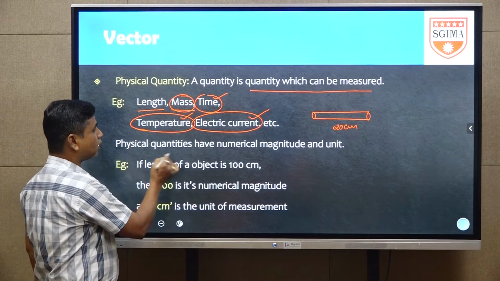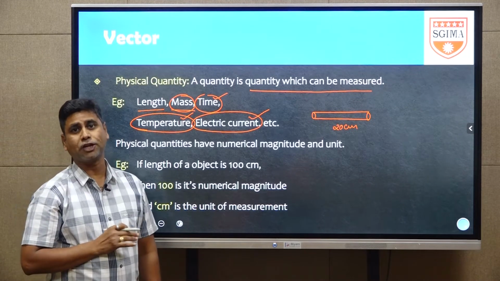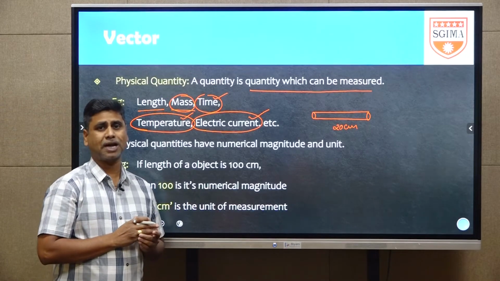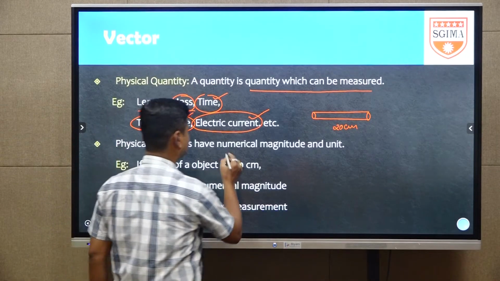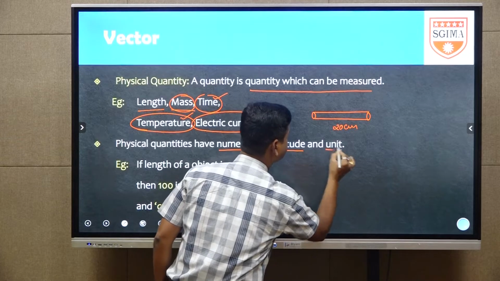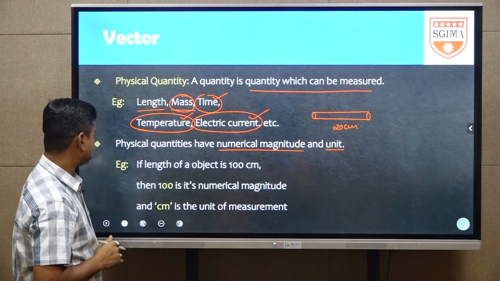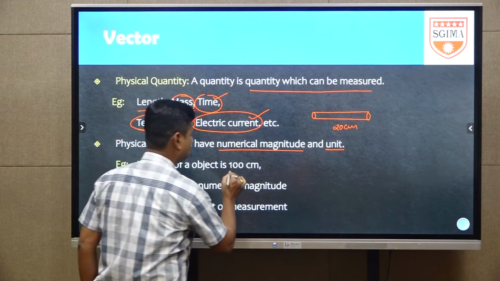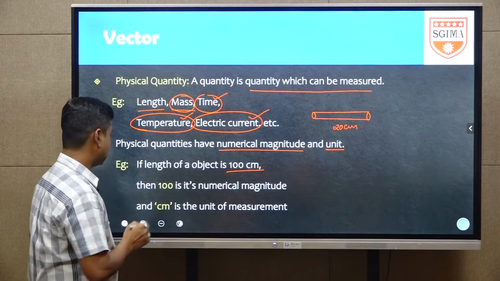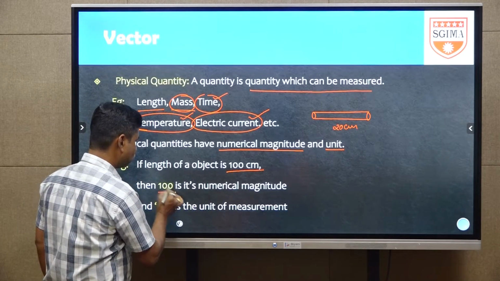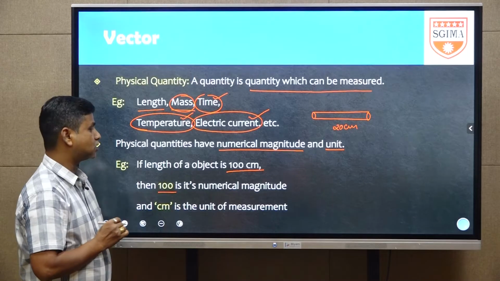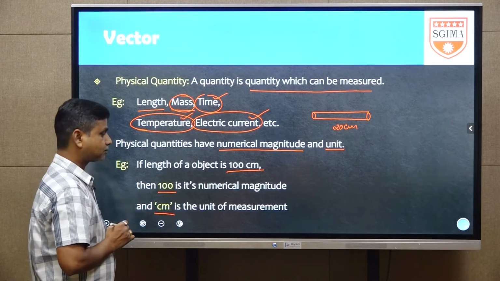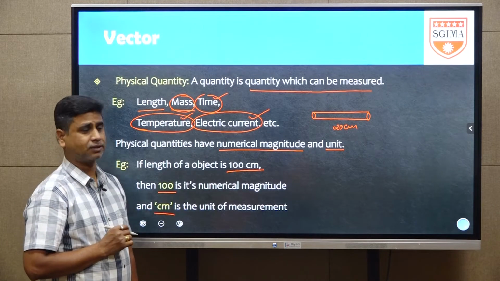Next, physical quantities have numerical magnitude and unit. Any physical quantity you take has a numerical magnitude and a unit. For example, if the length of an object is 100 centimeter, then 100 is its numerical magnitude and centimeter is the unit of measurement.